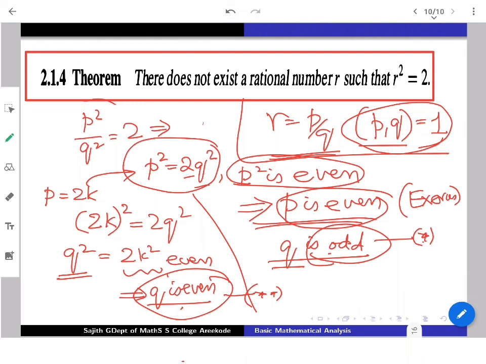This contradiction proves that our assumption is not correct, and there does not exist a rational number r whose square is 2. Later, whenever it exists, we can call such an x root 2. Or it actually gives the proof that, once you adopt the notation, root 2 is irrational.